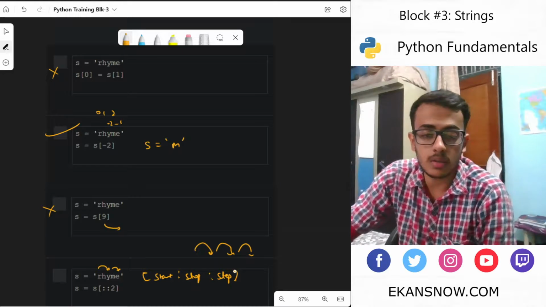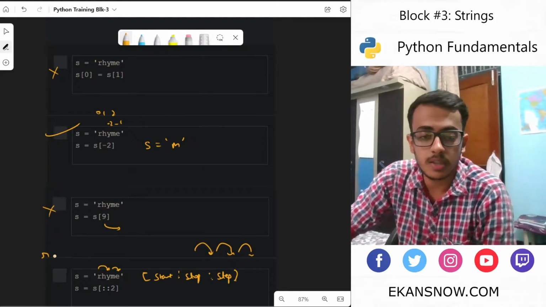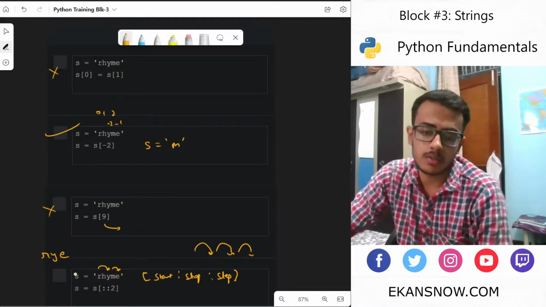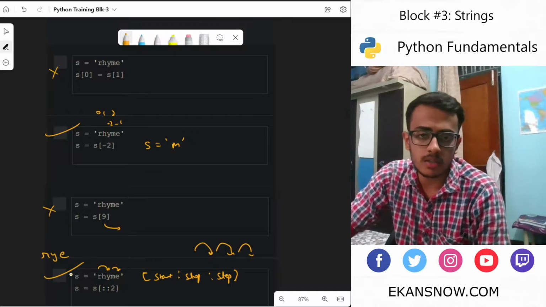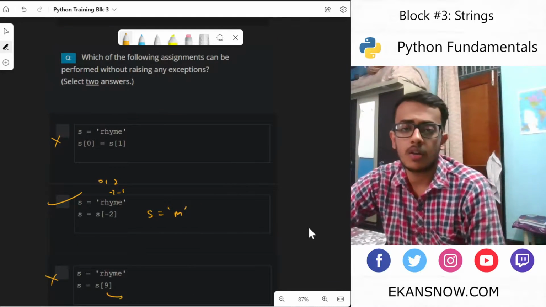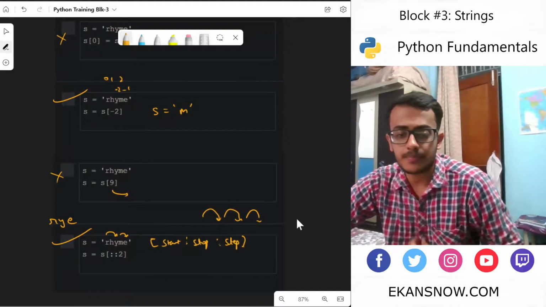So the answer for this would be: first R would be picked, H would be skipped, Y would be picked, M would be skipped, E would be picked. This would be the answer for this one, and this is a valid statement or valid assignment, you may say. Fine.